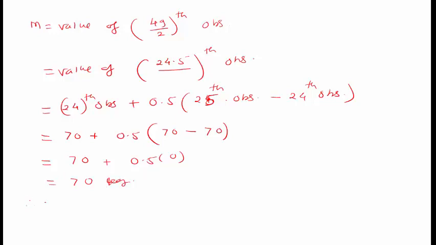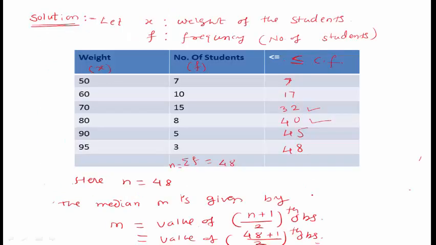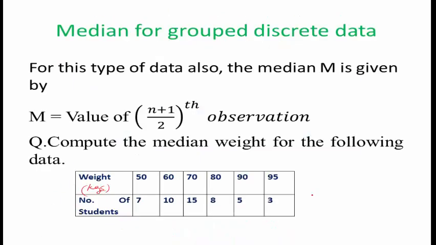Therefore the median weight is 70 kilograms. So this is the way to calculate the median for discrete data.